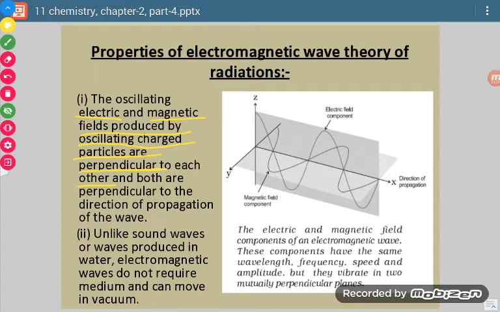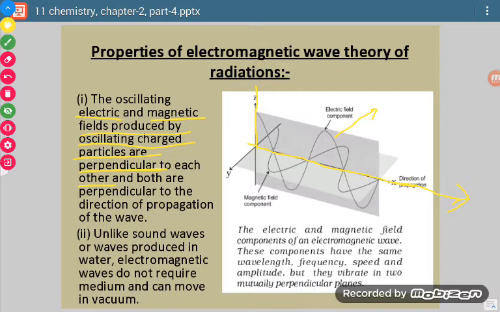You can see in the diagram that if this is your x axis and this is your y axis, then if we consider the magnetic field component towards the x axis, then the y axis will represent the electric field component. Both will be perpendicular to each other.